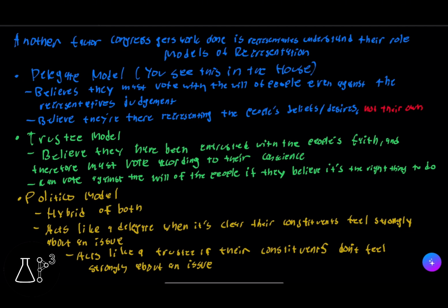And we have something called the trustee model. Basically, they believe that they have been entrusted with the people's faith and therefore they must vote according to their conscience. They can vote against the will of the people if they believe it's the right thing to do. And we have a third one called the politico model. It's basically a hybrid of both the delegate and the trustee models. It acts like a delegate when it's clear that their constituents feel strongly about an issue, and it acts like a trustee if their constituents don't feel strongly about an issue.